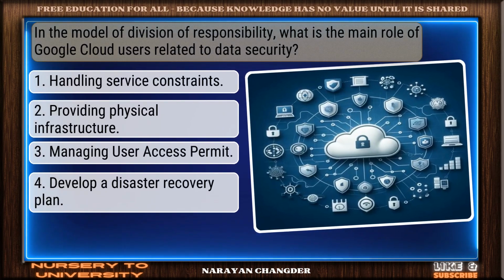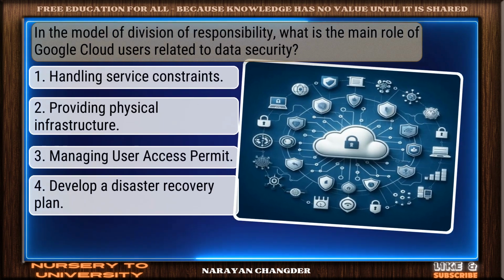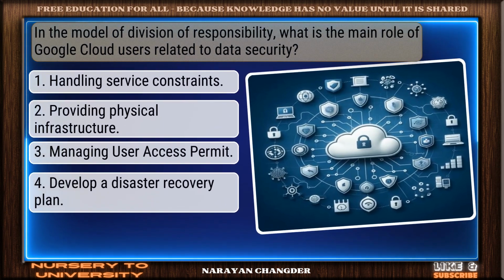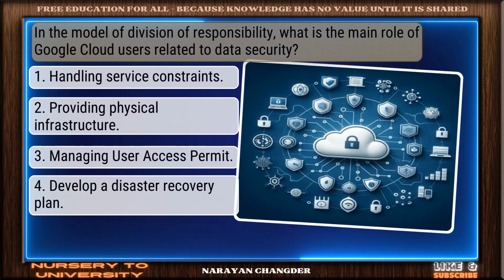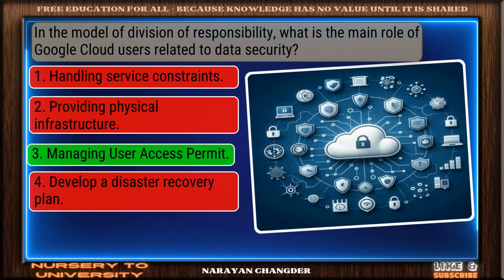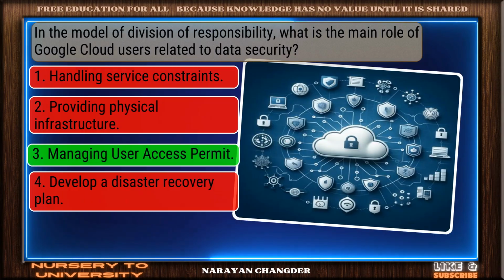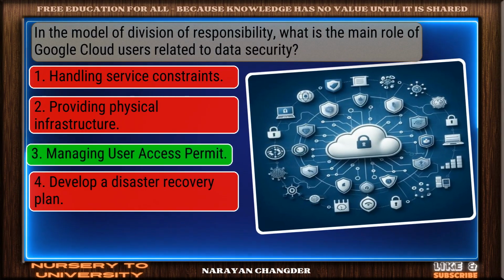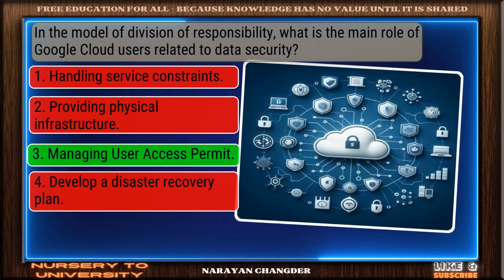Question number 18. In the model of division of responsibility, what is the main role of Google Cloud users related to data security? Nice selection. Managing user access permissions is the correct and valid answer.